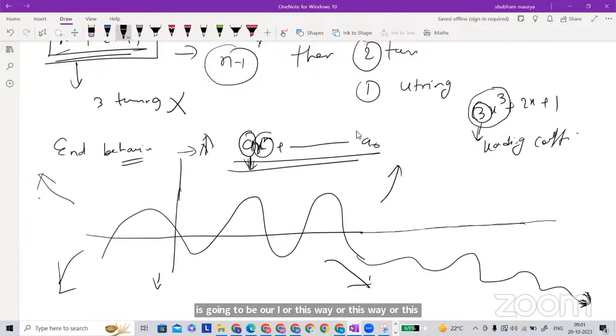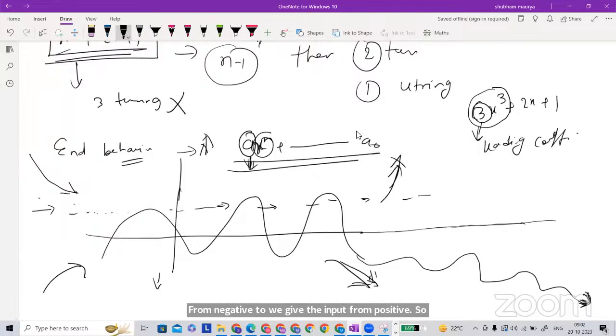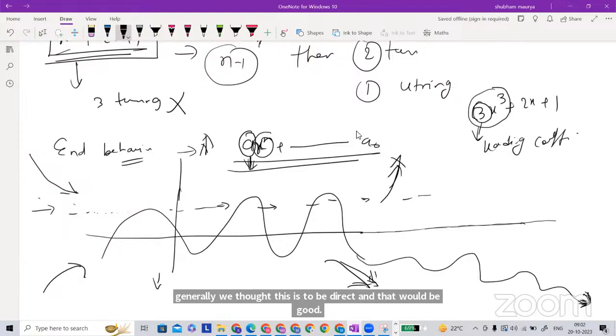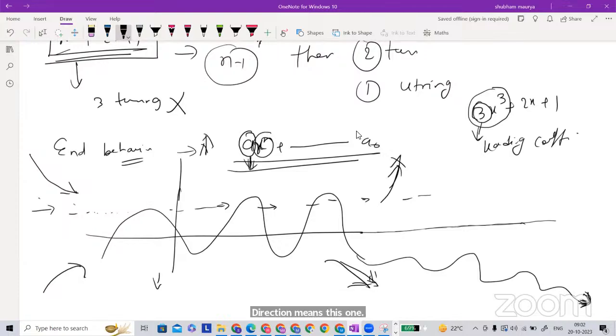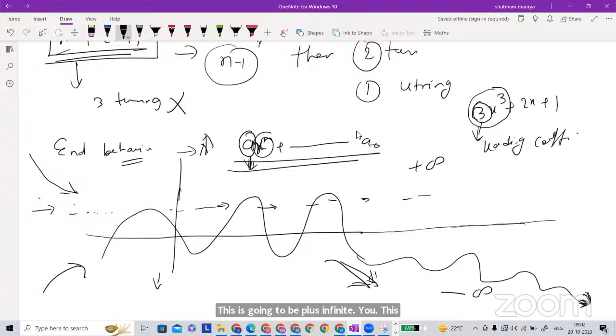What is going to be that? There are 4 directions. It is coming like this, or coming like this, and going like this or this. Generally, the direction we consider is from negative to positive input. Otherwise there is no meaning of direction. Here this is going to be plus infinity, this is minus infinity, and this is plus infinity, and this is minus infinity.